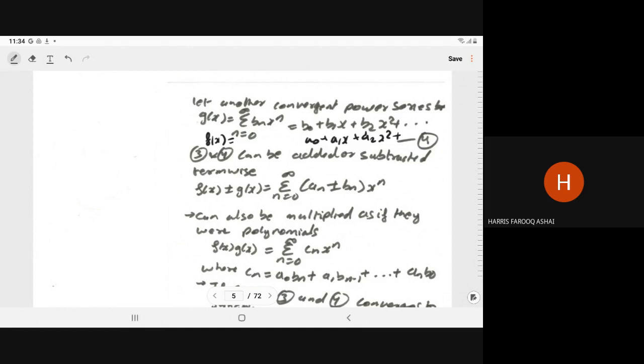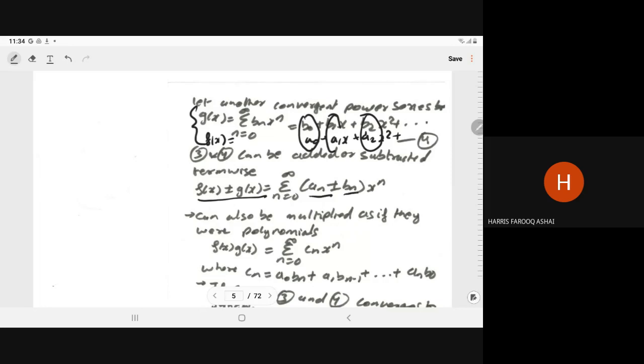You can add these two functions, and you can subtract them. For addition and subtraction, you have to add or subtract term by term.